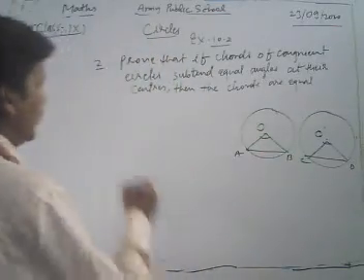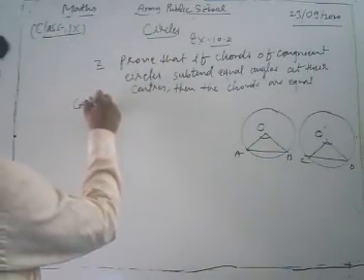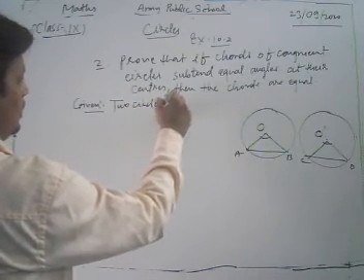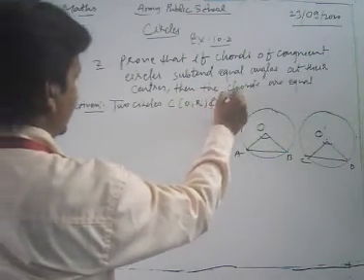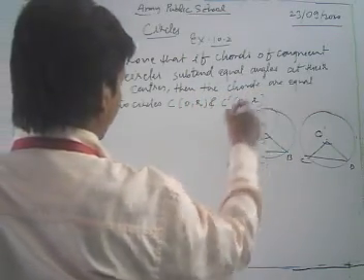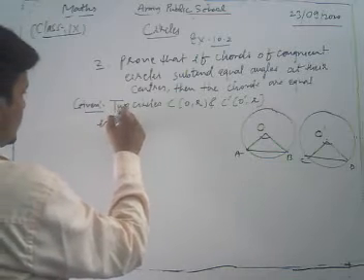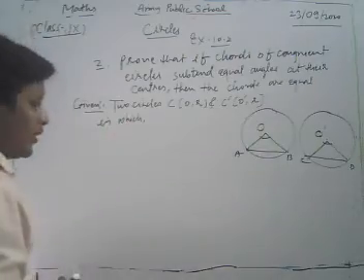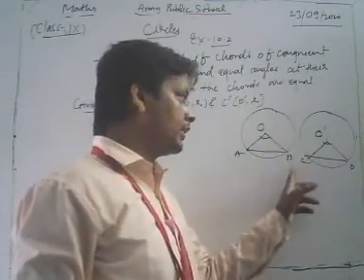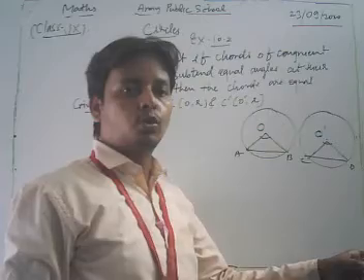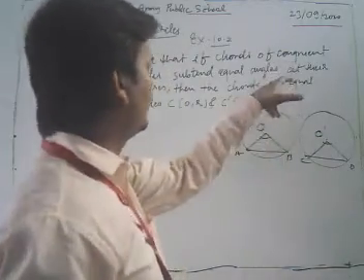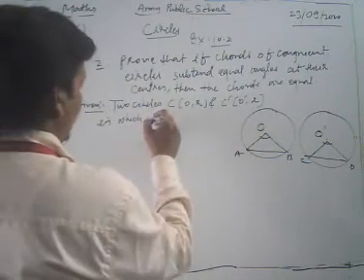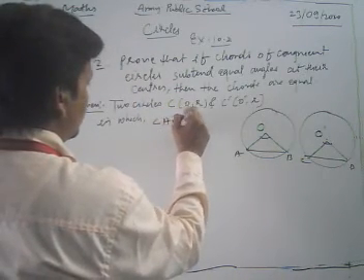Now look, first we write what is given. We have two circles, C with center O and radius R, and C' with center O' and radius R, in which angle AOB is equal to angle CO'D, because in the question the angles at the centers are equal.